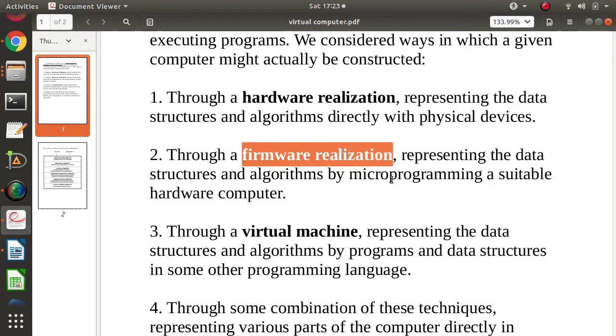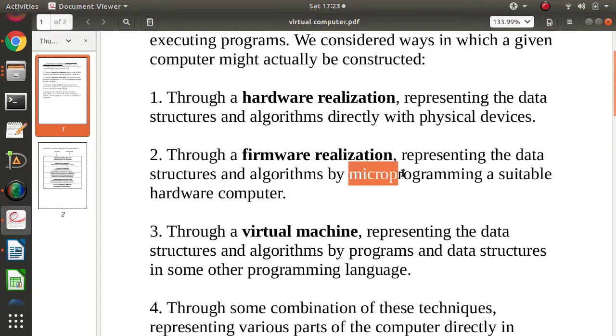It gets loaded, and by that our computer gets started. So there we are implementing the computer by firmware. Firmware or microcode means a collection of basic level machine instructions, and doing this coding is called micro programming. Here we implement these algorithms and data structures by micro programming, where we are writing microcode, which is also called firmware.